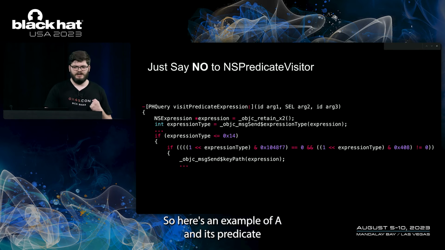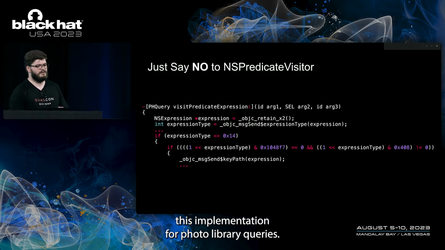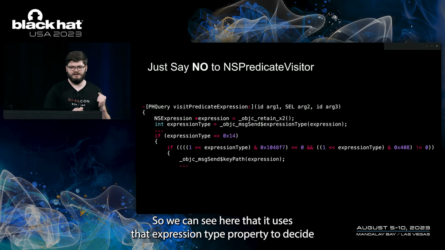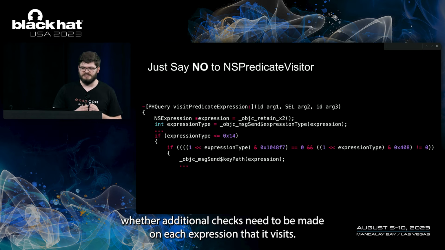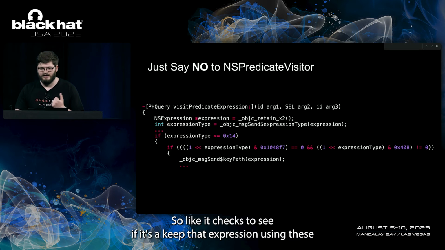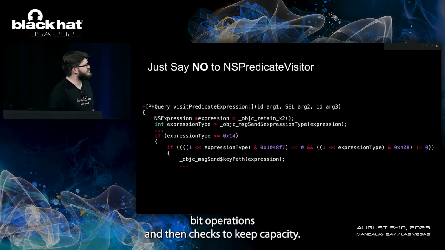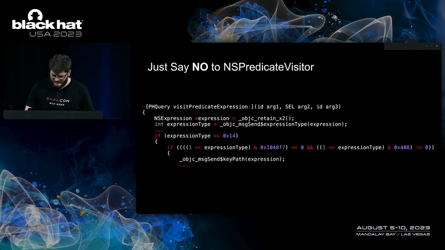So here's an example of an NSPredicate visitor implementation for photo library queries. We can see here that it uses that expression type property to decide whether additional checks need to be made on each expression that it visits. So it checks to see if it's a key path expression using these bit operations, and then checks the key path.